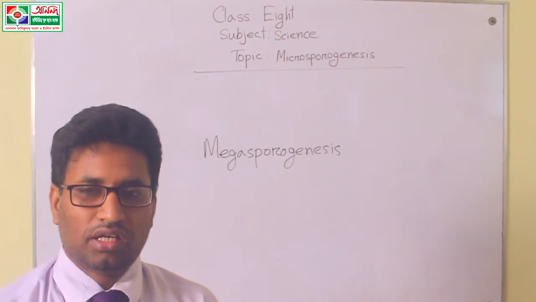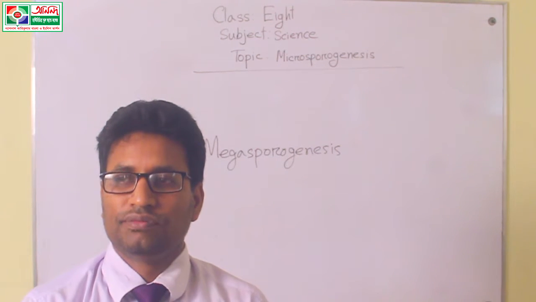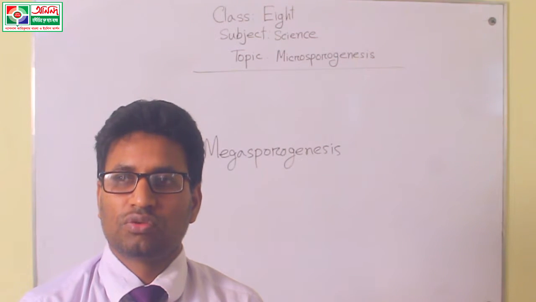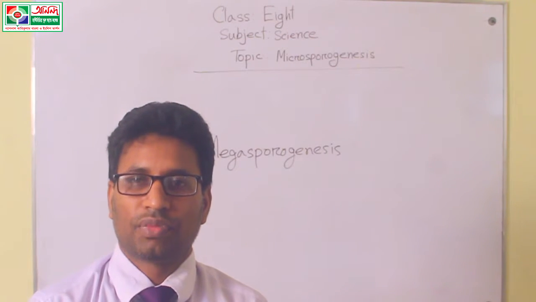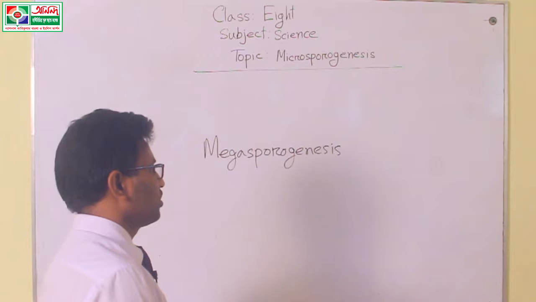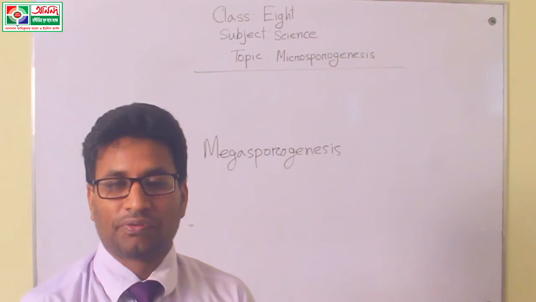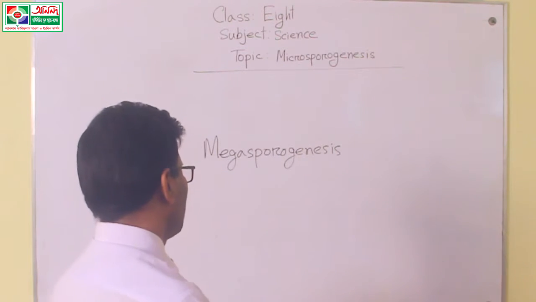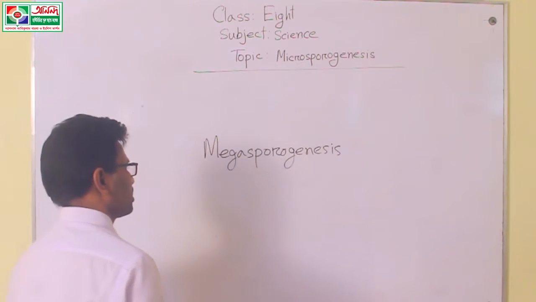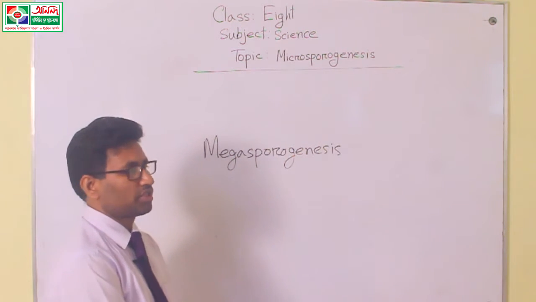Microsporogenesis is a very important topic, and this term is related with fertilization of the plant. So at first we must know the detailed structure of the male part of a flower. In other words, megasporogenesis is also related with the fertilization process.